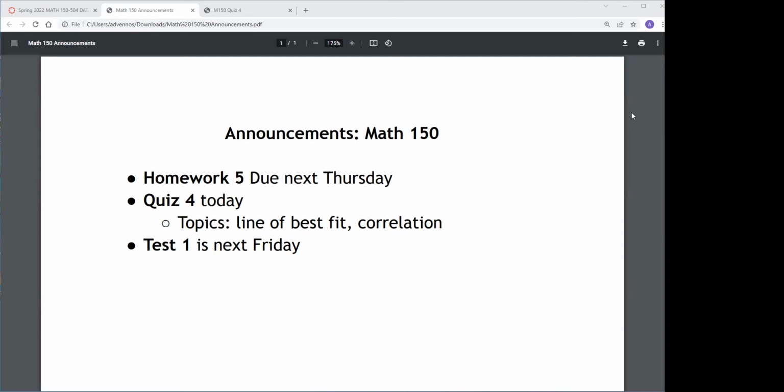All right, let's go through the announcements. Homework 5, I put on my classes, will be due next Thursday. Quiz 4 is today, so topics: line of best fit, correlation, stuff like that. And we have a test next week. Friday will be our first test. That reminds me to pass out the test review for next week.